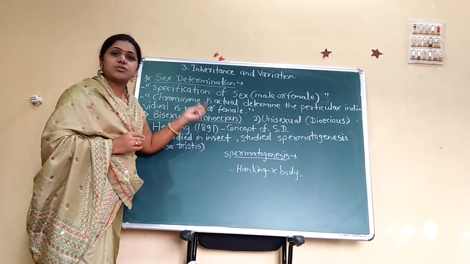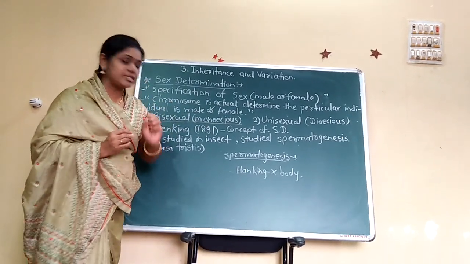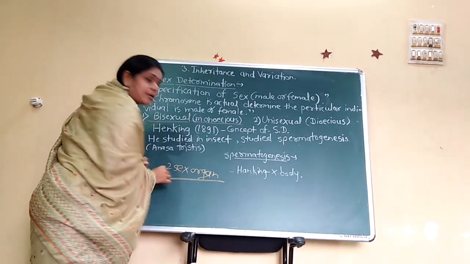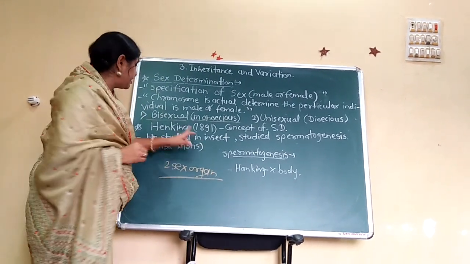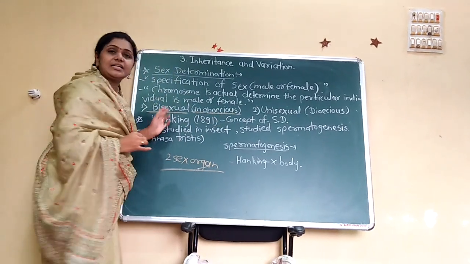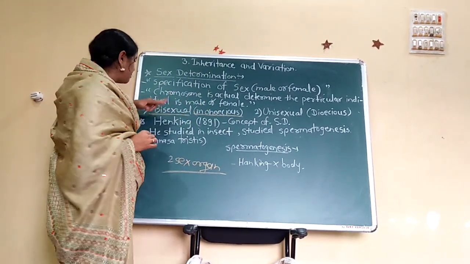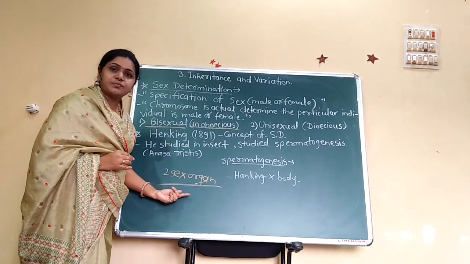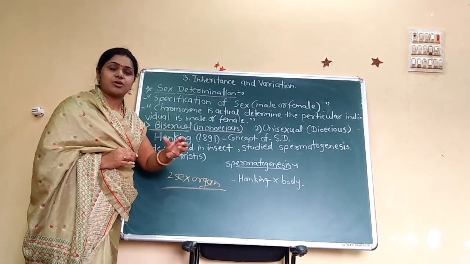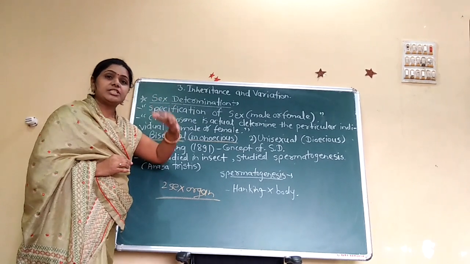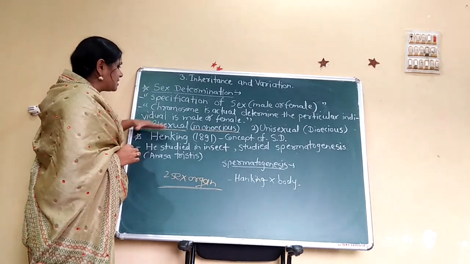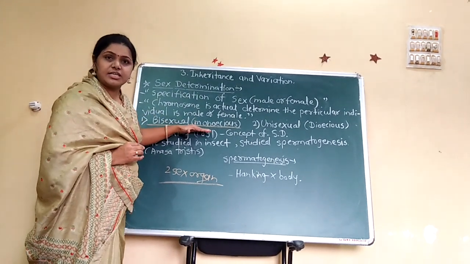Two sex organs are present in the same organism, which is called bisexual, monoecious, or hermaphrodite. For example, in a flower, the male and female sex organs, the androecium and gynoecium, are present on one flower. That concept is called bisexual, or monoecious.